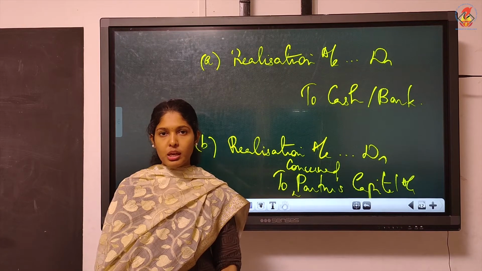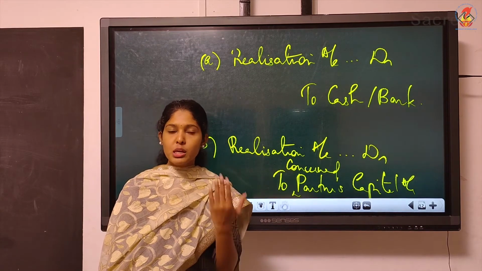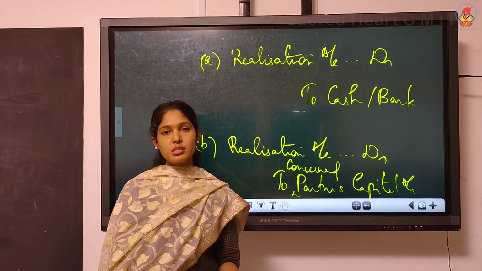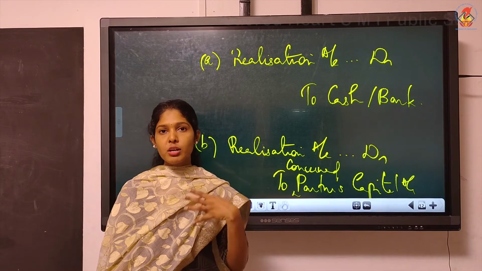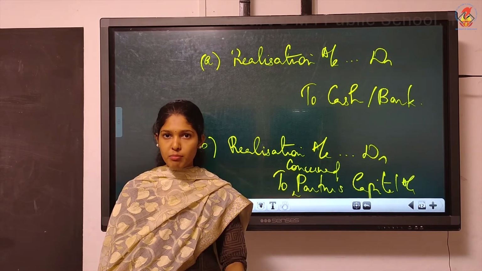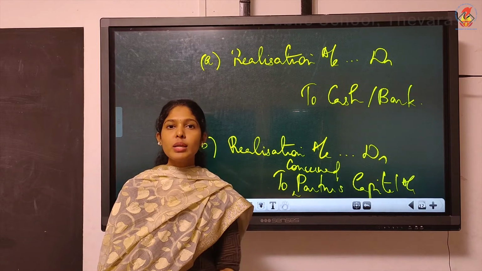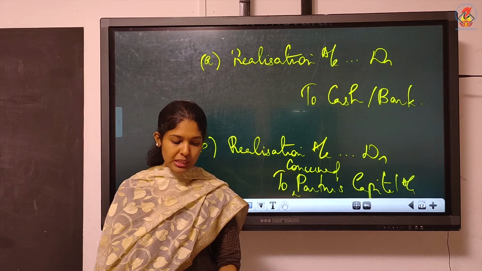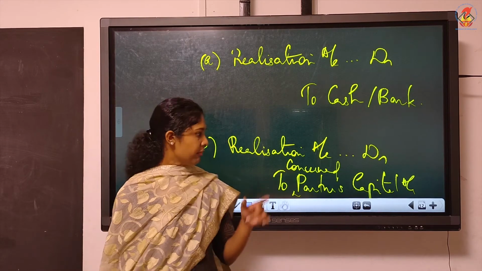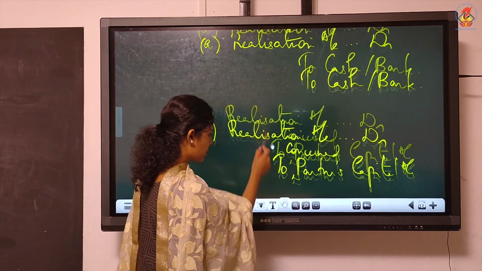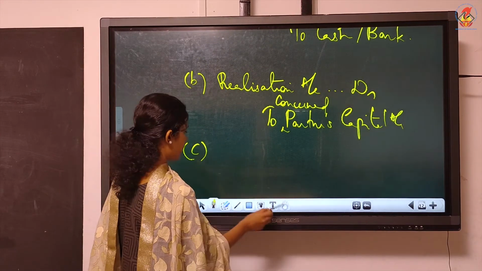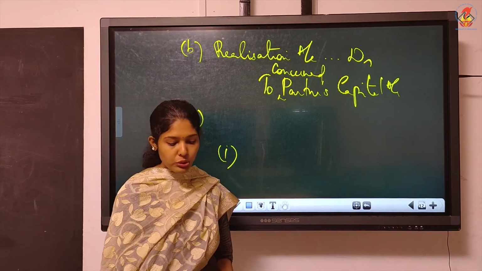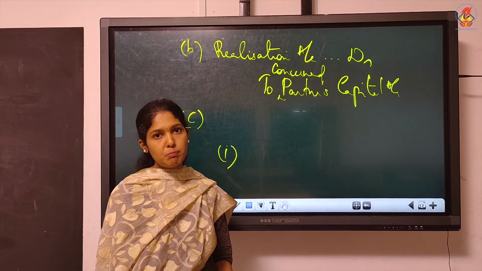That's the situation. Actually, dissolution expenses are to be borne and paid by the firm. But in certain situations, the firm will give some commission, some remuneration to the partner, and the partner will agree to bear the dissolution expense. That's the situation here. And below that, you write again subheading, this is actually subhead C. For that, you write subhead 1. Give the heading for the amount payable to a partner.